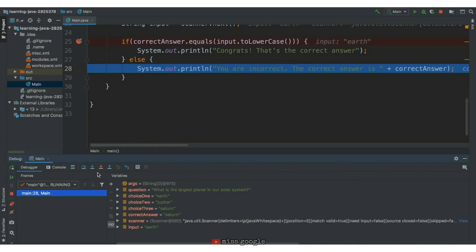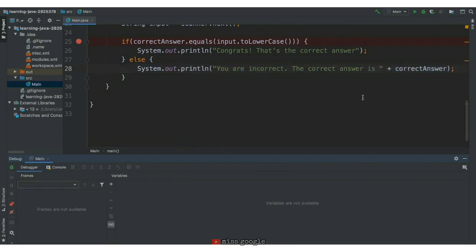Ultimately, the debugger is useful because we can just add a breakpoint and run in debug mode to inspect a program's internal state instead of adding a bunch of print statements. Let's stop this program, and now you'll get the chance to debug a program all on your own, using the tools we've covered in this chapter. Good luck!